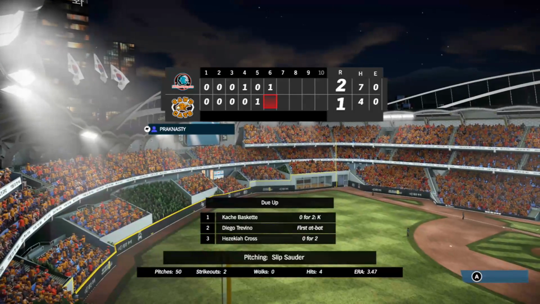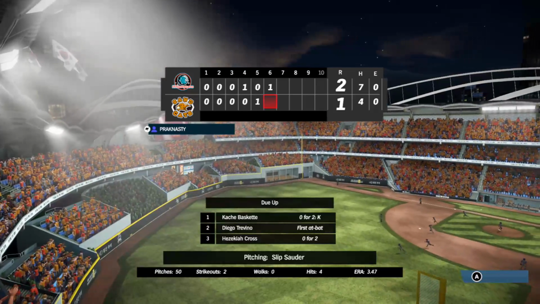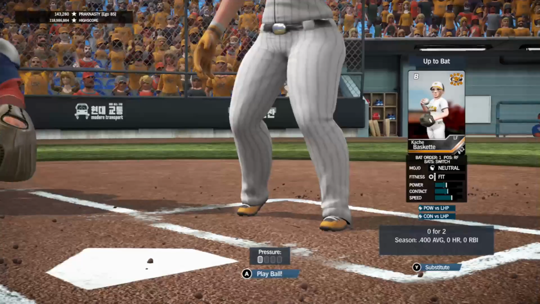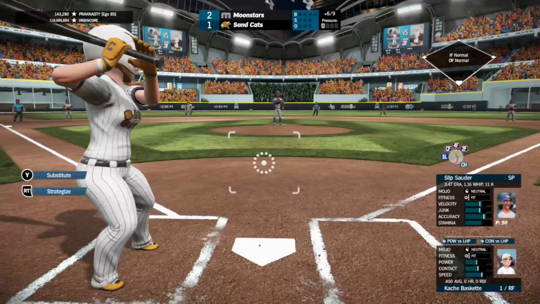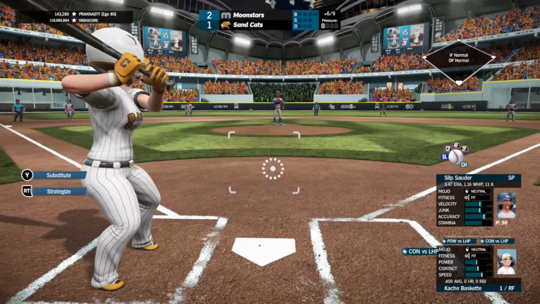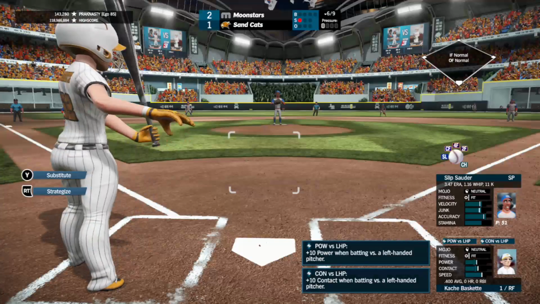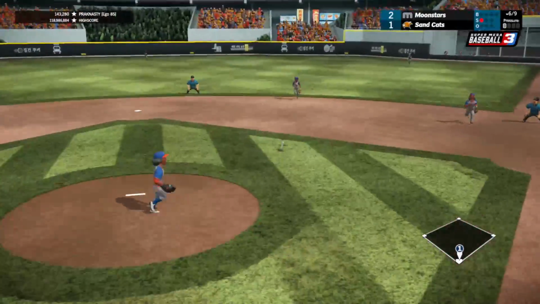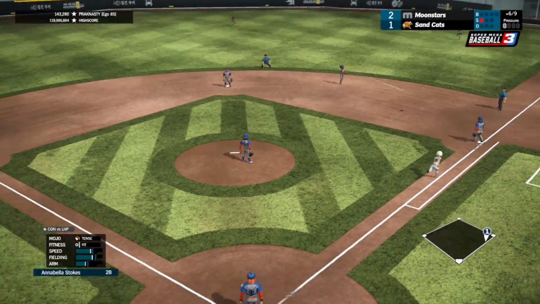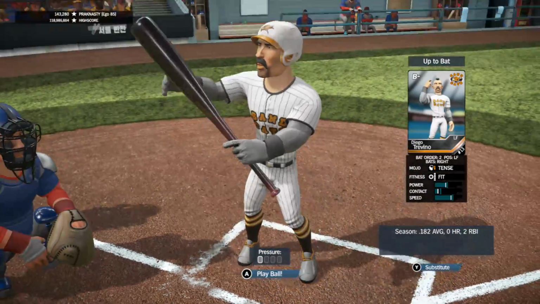Sawyer gets through the 6th, but he does give up the lead on an RBI double from Watkins. It's 2-1. Bottom 6 we go. Basquet, Trevino, and Cross up. Here's Basquet, 0 for 2 today. Struck out swinging her last time up. Swung late on the heater, 0-1. Fastball dribbled to second. Easy play for Stokes. One out, as Basquet's now 0 for 3 today.